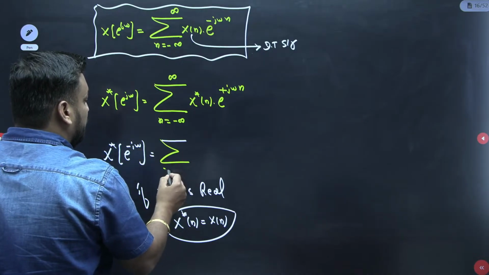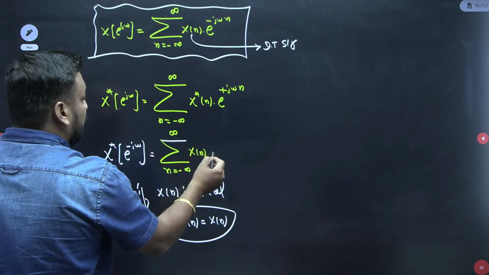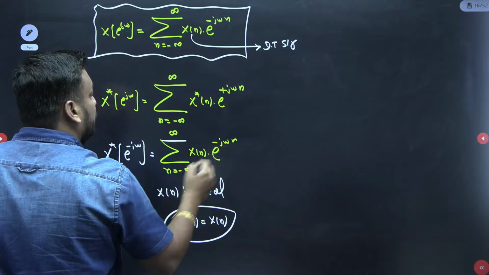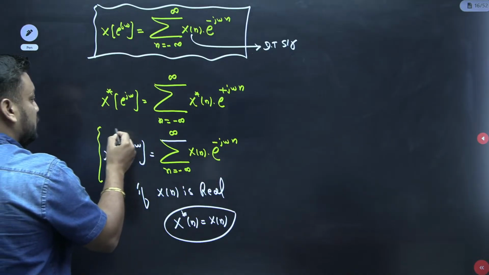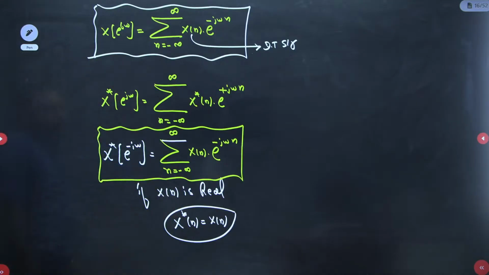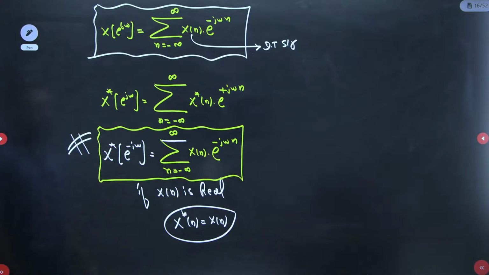So it will be the sum from n equals minus infinity to infinity of x[n] e^{-j omega n}. I hope this is crystal clear to you guys.